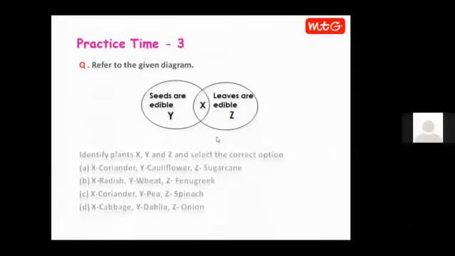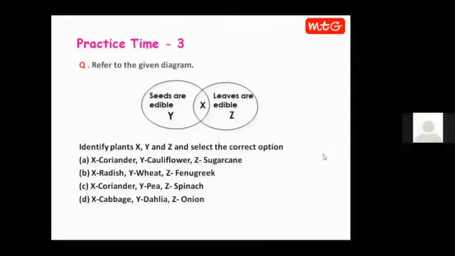Now let us see the options. Identify plants X, Y, and Z and select the correct option. Let us solve each option one by one. X is coriander. So coriander is a plant whose seeds and leaves both are edible. We eat the leaves of coriander, and we also eat the seeds of coriander as spices. Now Y could be cauliflower? No, because we eat the flower of cauliflower, and here Y is supposed to be a plant whose seeds are edible. So Y is incorrect in this option. One of the variables is incorrect, so the entire option is incorrect.